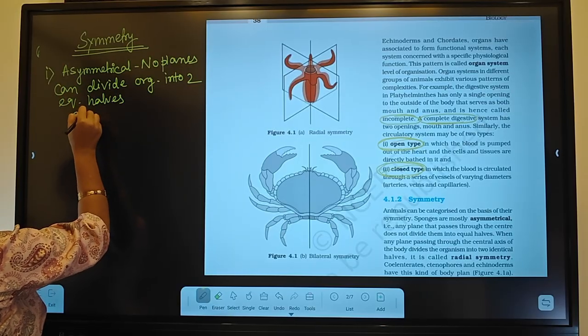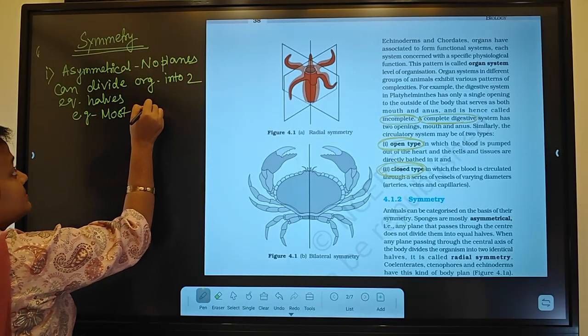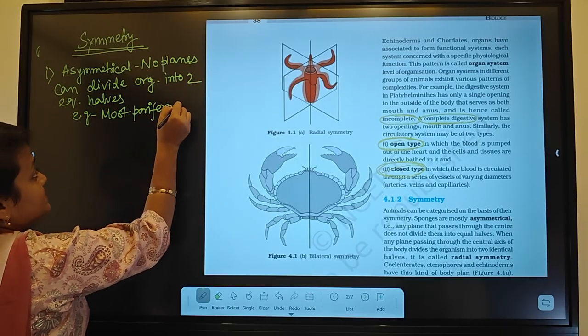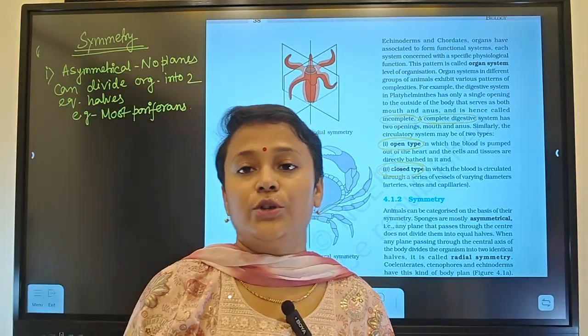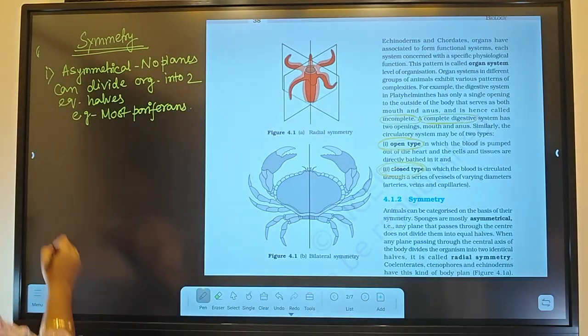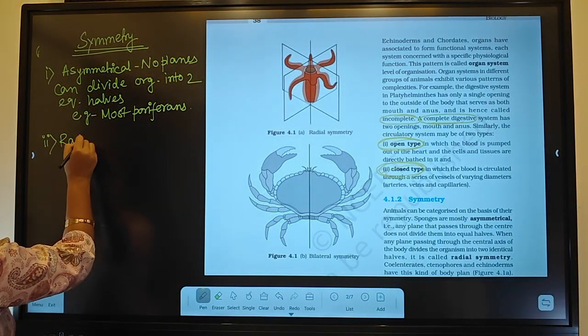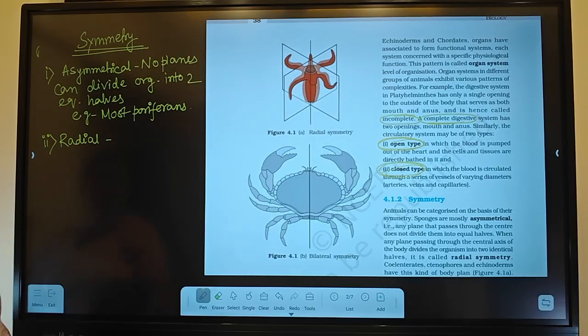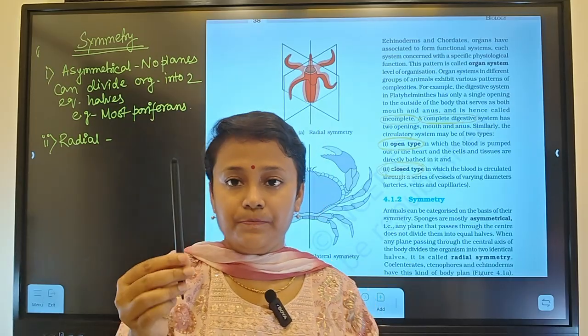Example, most poriferans, means sponges. They are asymmetrical. They don't have any regular body shape. Okay. Second one is called radial symmetry. Radial symmetry means, for example, like this pen.